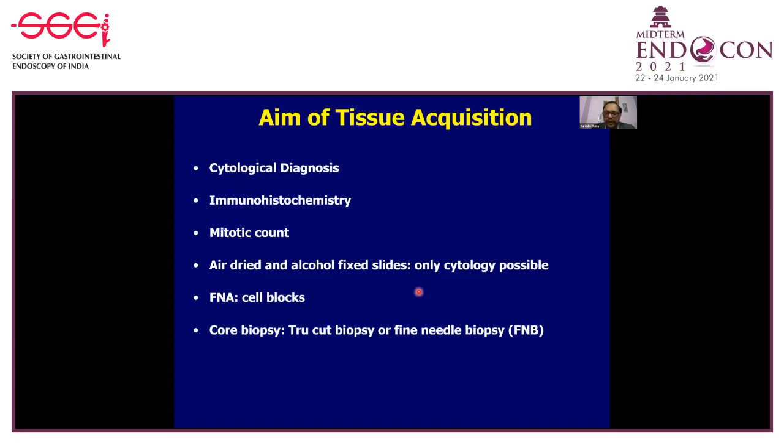If you look at air-dried and alcohol-fixed slides, we can only do cytology. Hence, if we are doing a fine needle aspiration, it is also very important to have cell blocks, because on cell blocks we can perform immunocytochemistry. And if you are doing a fine needle biopsy, have a tissue core to perform the immunohistochemistry.